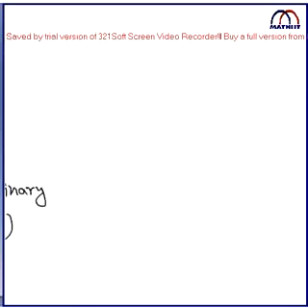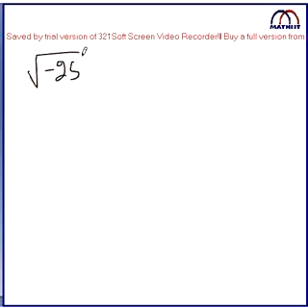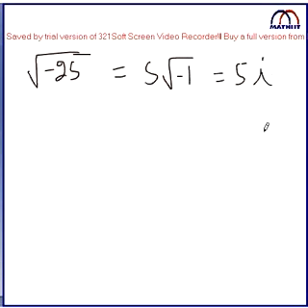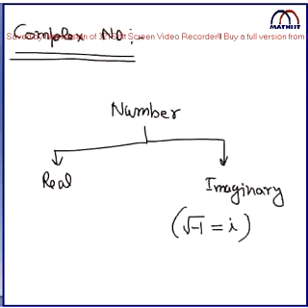Look at it. Like suppose I said the root of minus 25. So we will say the root of minus 25. For 25 you can take it out. That will become 5 into root of minus 1 and which will be 5i. So this will be called as the what? Imaginary number. So imaginary number can be only i or some multiplication of the i. Some real multiplication. Be clear. So that will be called as the always imaginary number.